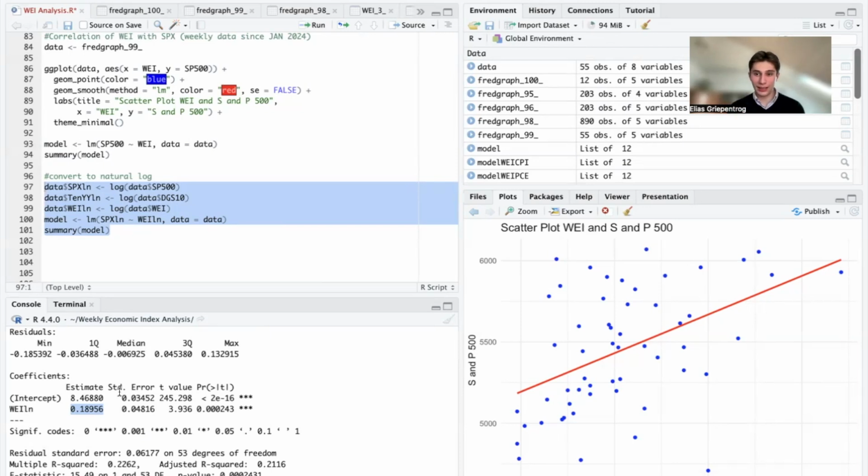Next week will be exciting. Another week of important economic data and also an FOMC meeting.